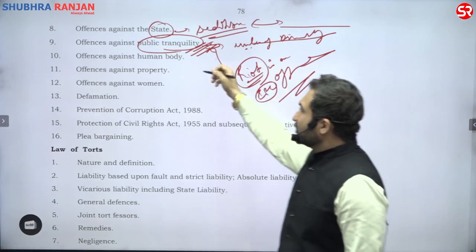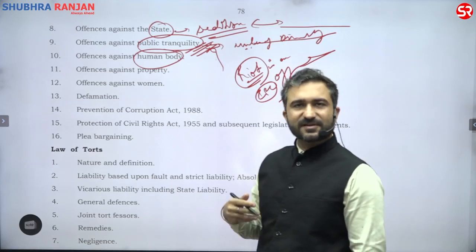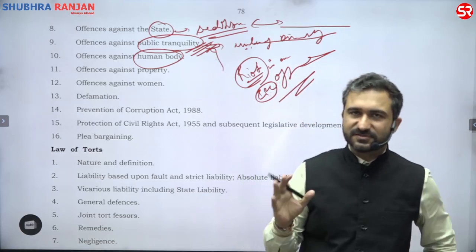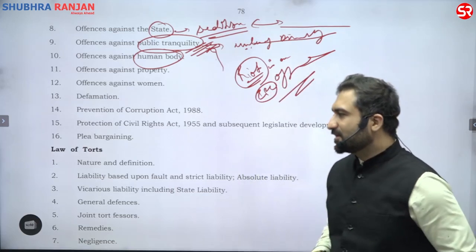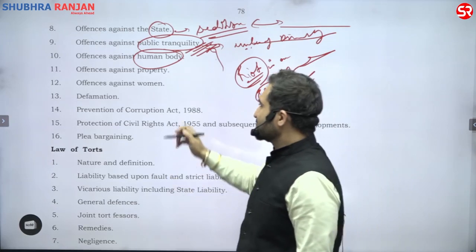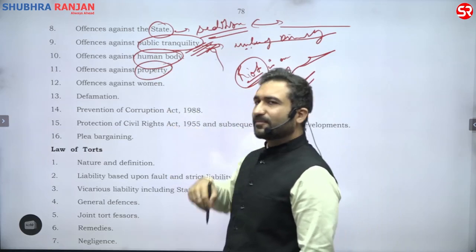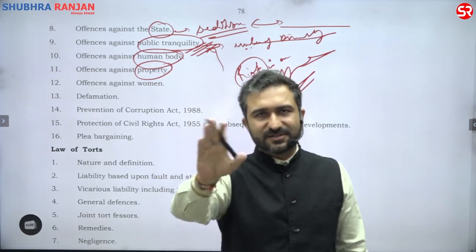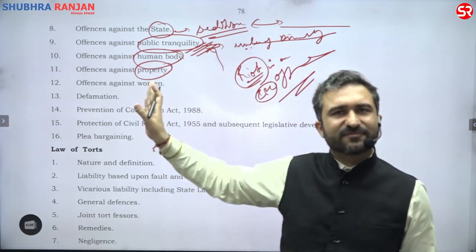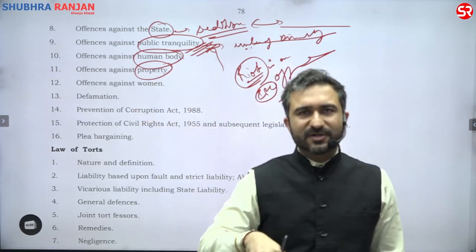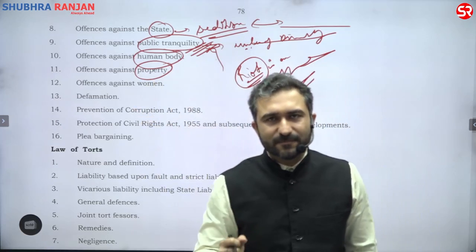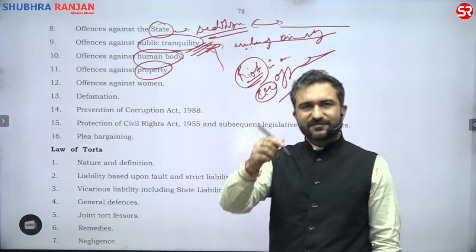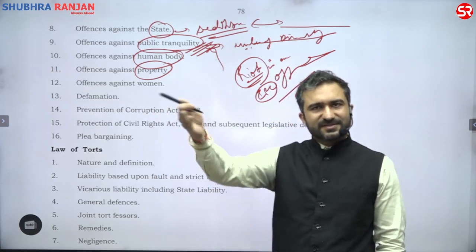Getting this point? Again, we will learn about the offense against the human body, such as murder, culpable homicide, and the difference between the two. This is the most coveted topic in law of crimes, and very easy to understand. Offenses against property. Property means if you have money, money is a movable property. If someone takes your money, no one is harming your body, so it is not an offense against the body, but someone is harming your property. For example, if someone takes this pen away from me, that is known as theft.